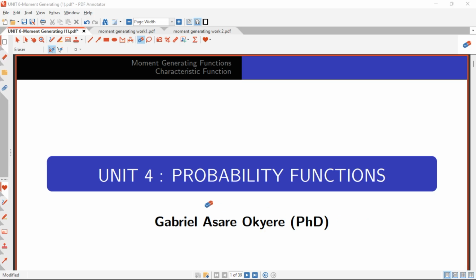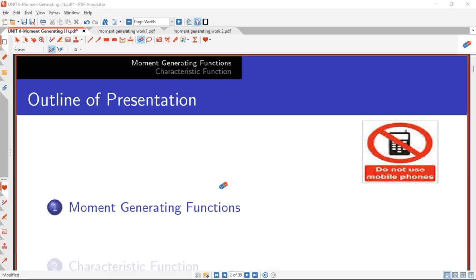Today we are going to continue our series of videos on probability theory. And today we are going to tackle what is termed as probability functions. We have two types of probability functions, that is the moment generating functions and then characteristic functions. Today we are going to tackle the moment generating functions, and in our videos to come, we are also going to tackle the characteristic functions.